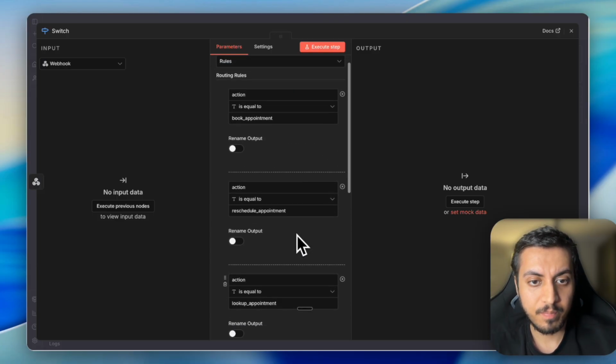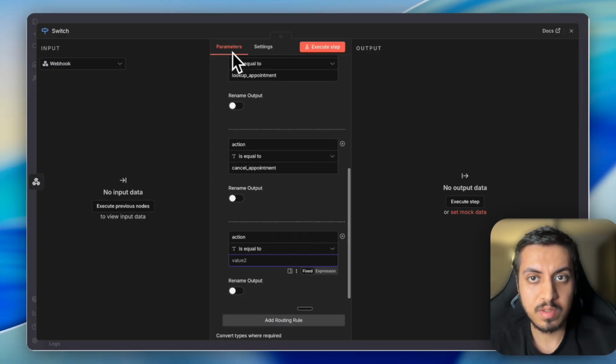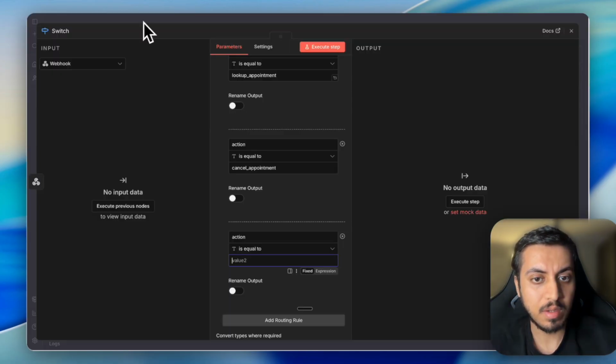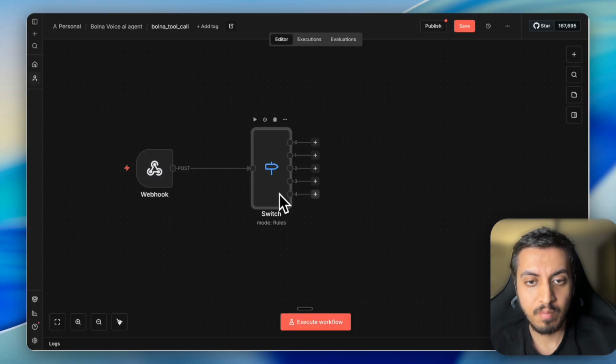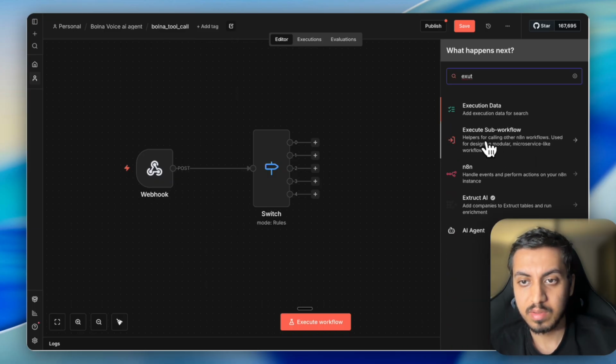And we have done book, reschedule, lookup, cancel. What's the fifth one? Check availability. Based on that, we will have our sub workflows.